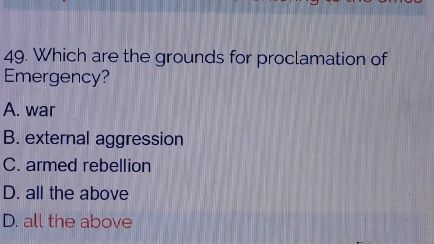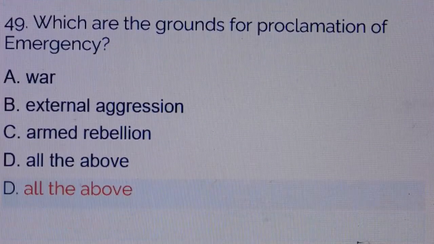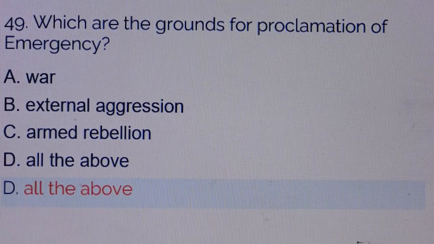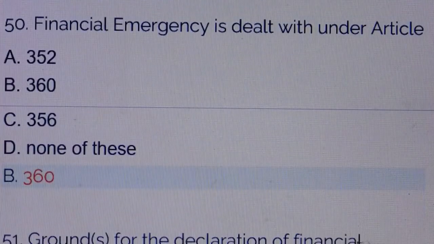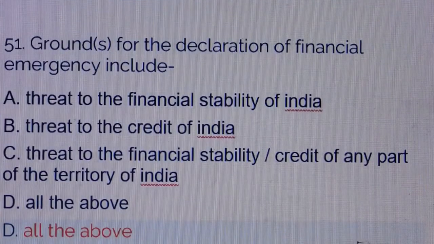Question number 49. Which are the grounds of proclamation of emergency? Answer is option number D. All the above means option A war, option B external aggression, option C armed rebellion, all the above. Question number 50. Financial emergency is dealt with under article. Answer is option number B. Article 360.